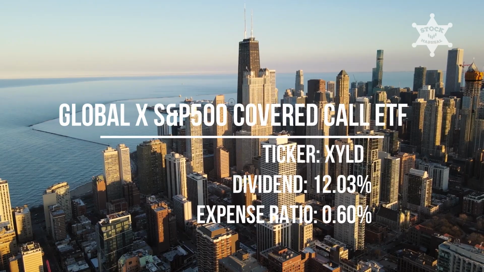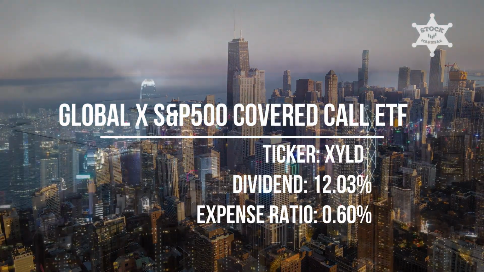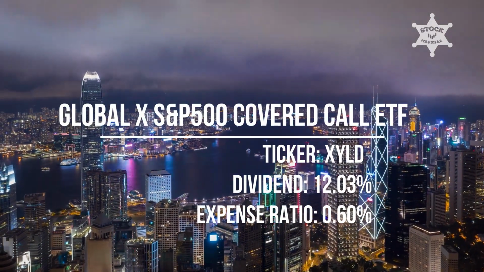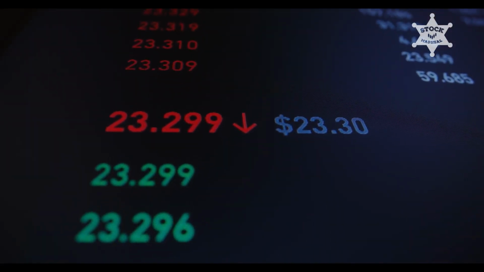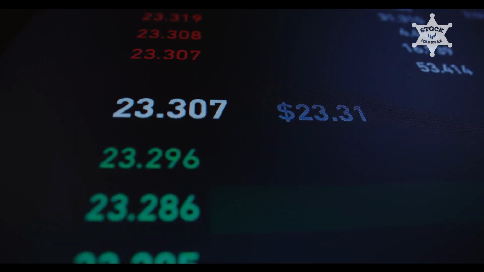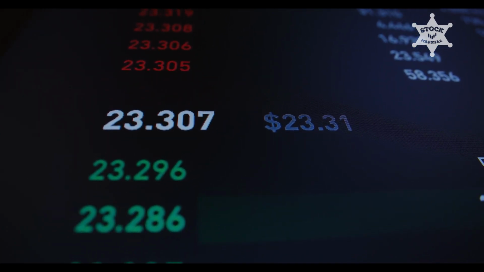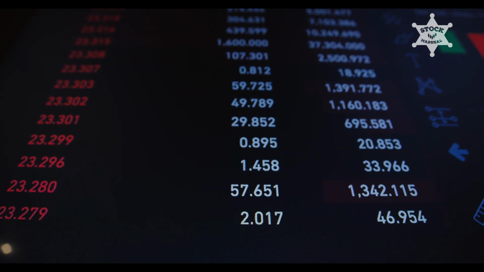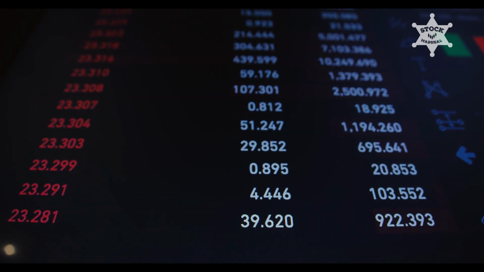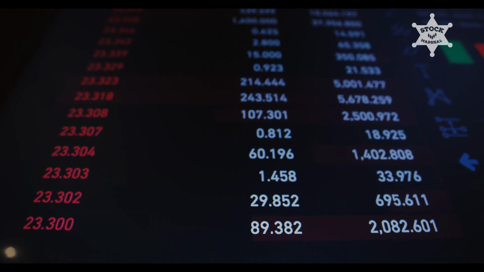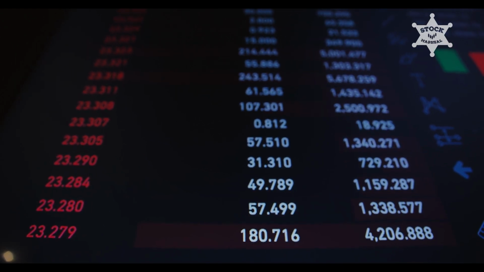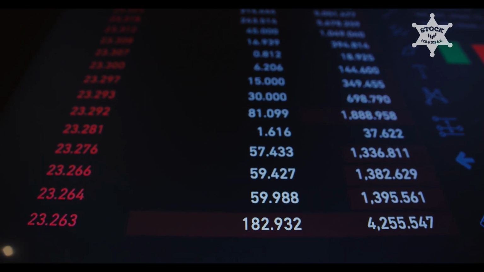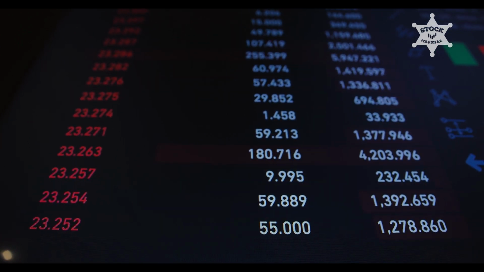XYLD, Global X S&P 500 Covered Call ETF. This fund invests at least 80% of its total assets in the securities of the underlying index. The underlying index measures the performance of a hypothetical portfolio that employs a covered call strategy. A covered call strategy is generally considered to be an investment strategy in which an investor buys a security and sells, or writes, a call option on that security in an attempt to generate more income. Last monthly dividend was 11.98%. Expense ratio for this ETF is also 0.6%.